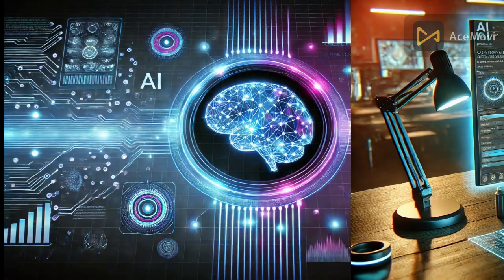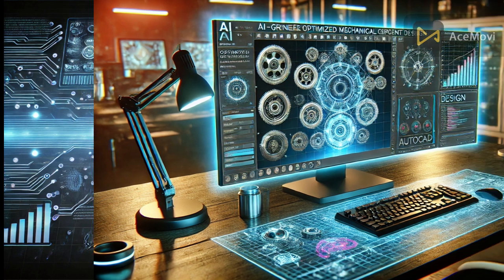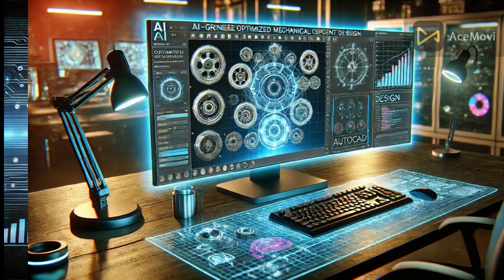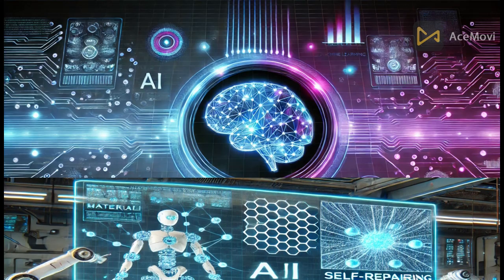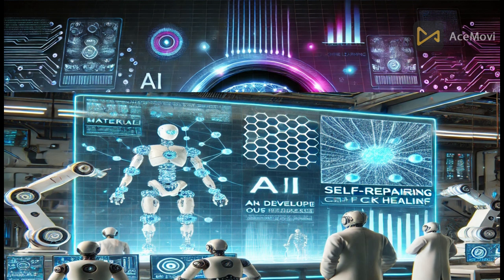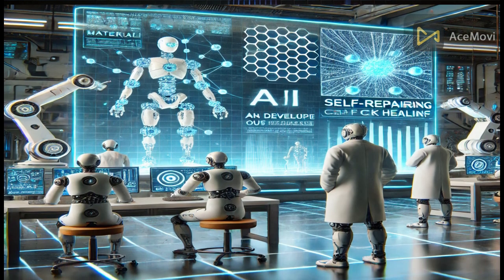The future of AI in engineering. AI is shaping the future of engineering by enhancing automation, efficiency, and innovation. AI in ethical engineering decisions. Ethical AI ensures responsible engineering practices, preventing bias and ensuring safety.